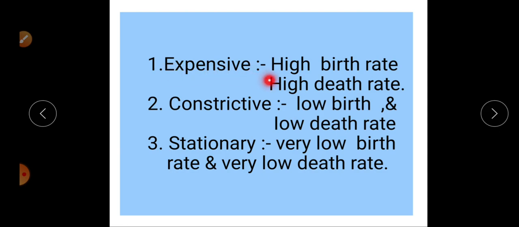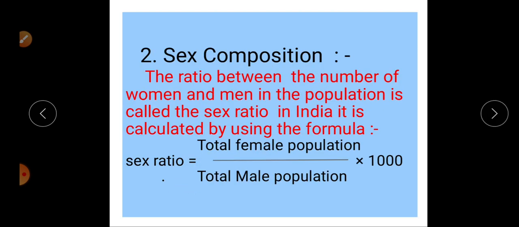Expansive chart shows high birth rate and high death rate. Constructive shows low birth and low death. Stationary shows very low birth rate and very low death rate. This situation, first expansive, is found in a less developed country, and the stationary stage in a highly developed country.